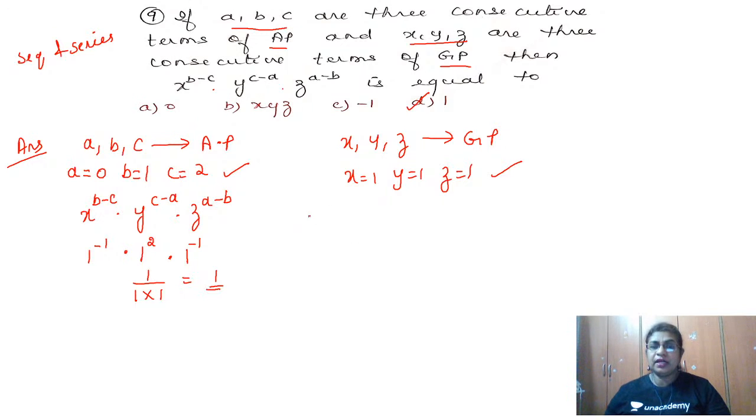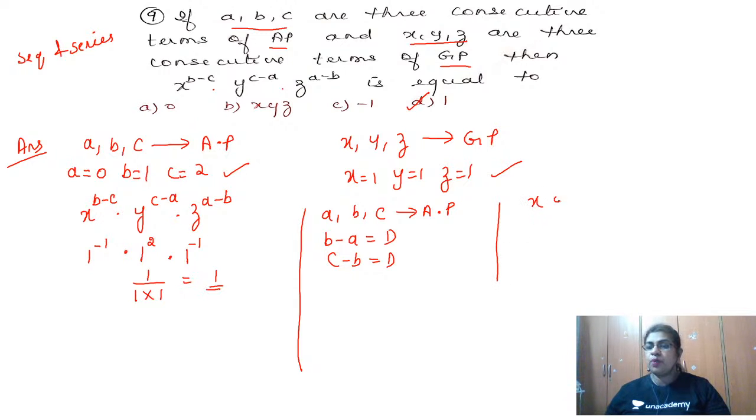There is another method where we can solve. So what is that now? It's given A, B, C are in AP. So if it has to be in AP, then the difference has to be the same, right? Let me call that difference capital D. So B minus A is equal to D, and C minus B is also equal to D. Then X, Y, Z are given to be in GP, so the ratio has to be the same. So Y by X has to become equal to Z by Y. If I cross multiply, I get Y squared is equal to X into Z.